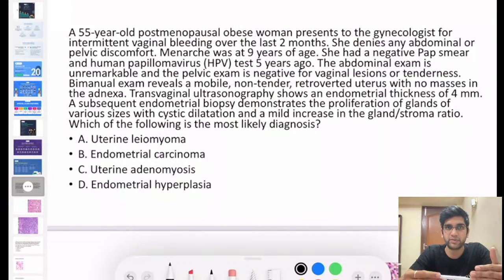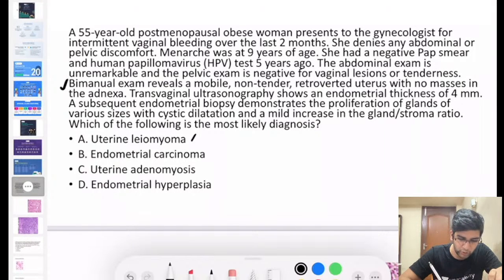It's a 55-year-old person, obese, presents to the gynecologist for intermittent vaginal bleeding over the past 2 months, denies any discomfort, menarche at 9 years, pap smear is negative for HPV, abdomen examination is unremarkable, no lesions or tenderness in the external genitalia. Bimanual examination is normal, no mass. With this information, can I rule out uterine leiomyoma? Because if it had been a leiomyoma, some examination finding should have been there, a bulky uterus, something of that sort, right? So I can definitely rule out uterine leiomyoma.